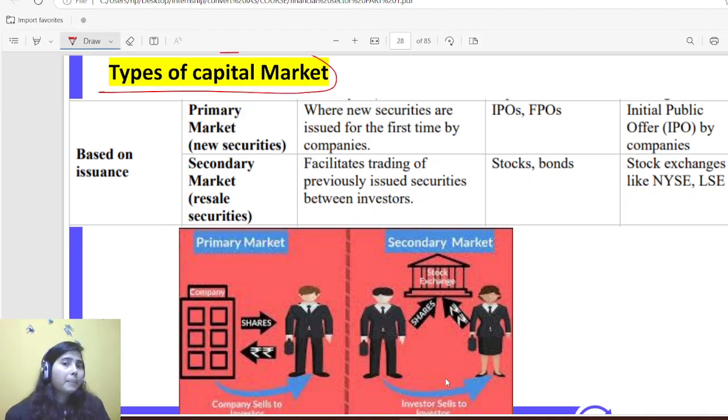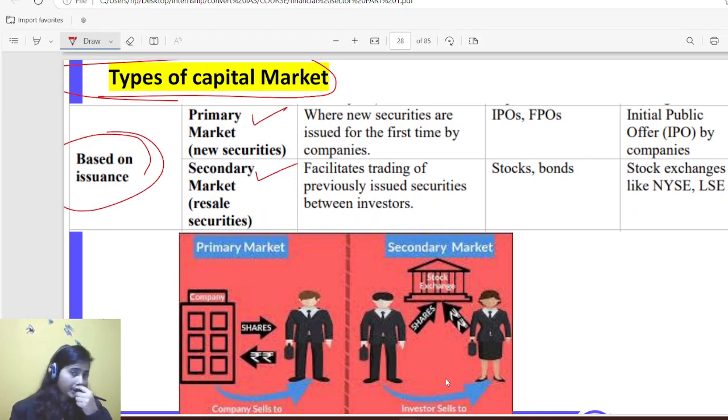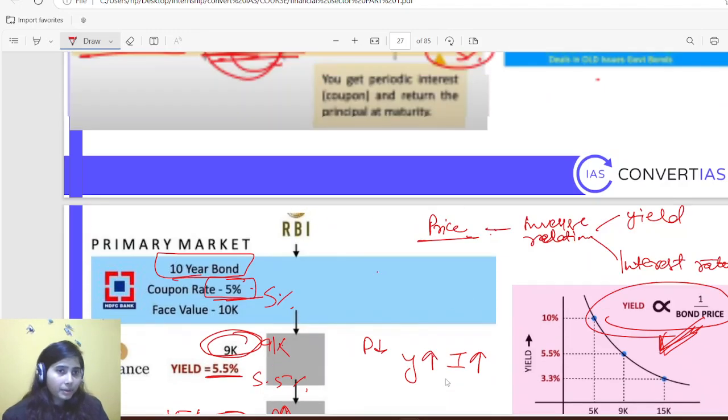Then types of capital market. Based on issuance, I have already explained the primary and secondary market in the beginning, because this slide could have been earlier than the previous two slides.